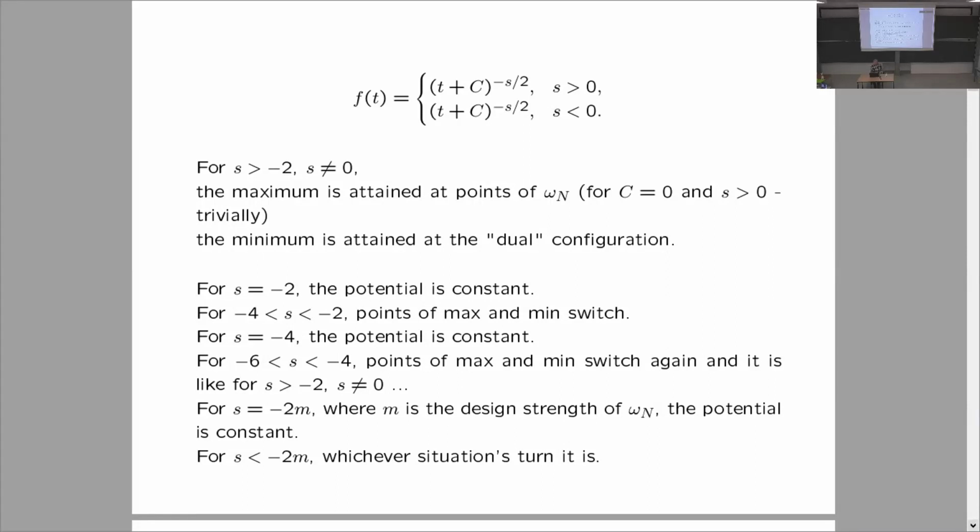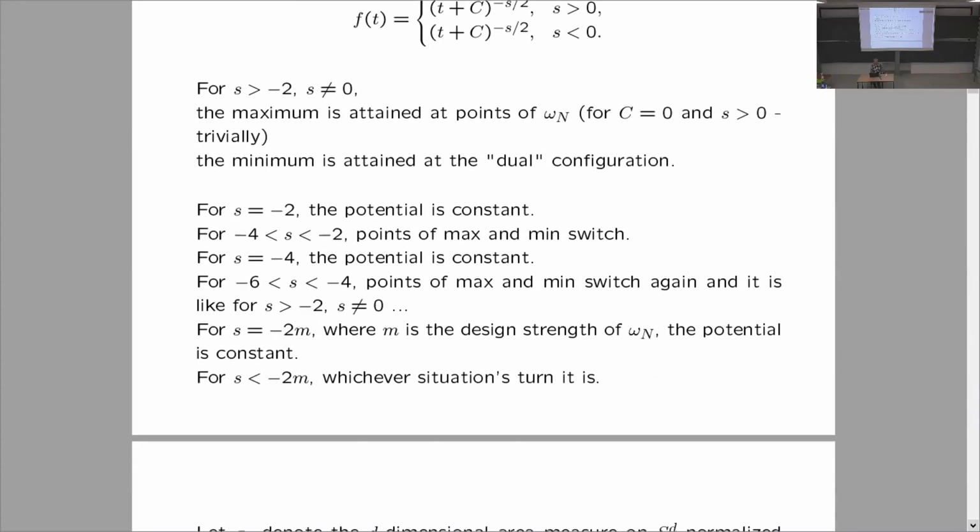That's what they showed. And in fact, what we observe is that this is controlled by the sign of the derivative of a certain order of the Riesz potential function. It's either positive or negative. And depending on that, we have that the maximum is attained at points of omega_n and the minimum at the dual configuration, or vice versa. It depends on the sign of a derivative of a certain order.